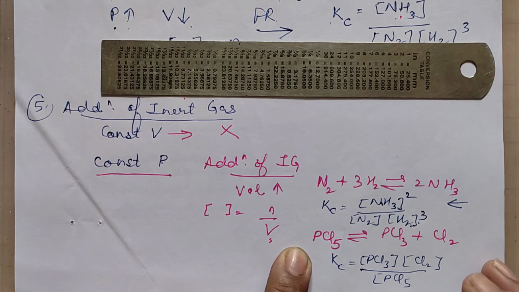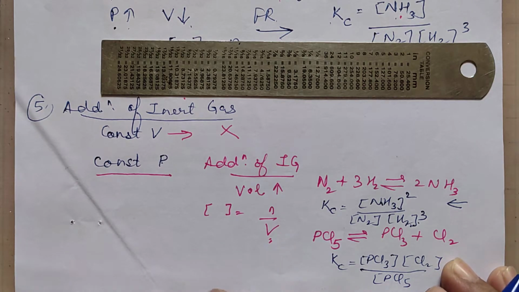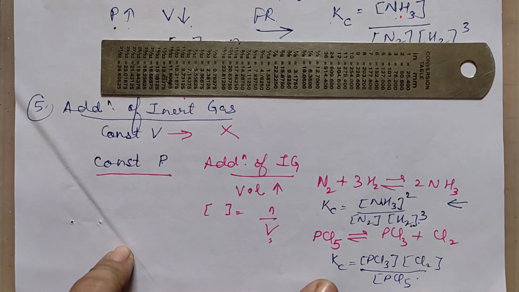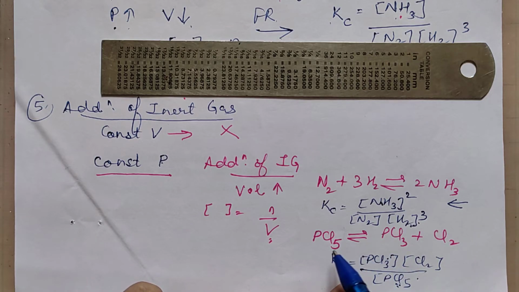What about the lower one? Concentration terms have decreased to a greater extent in the numerator. This has decreased to a greater extent, so even this should decrease. How can this decrease? When more of it is used, meaning the forward direction.